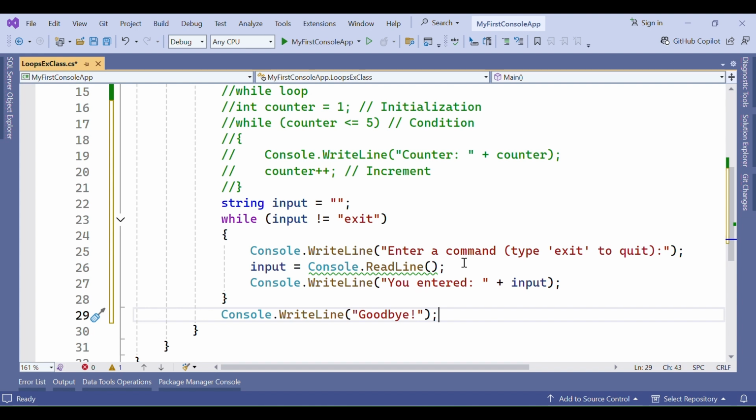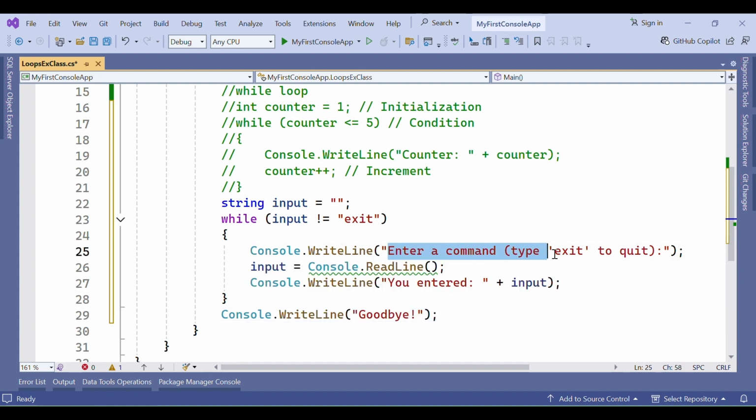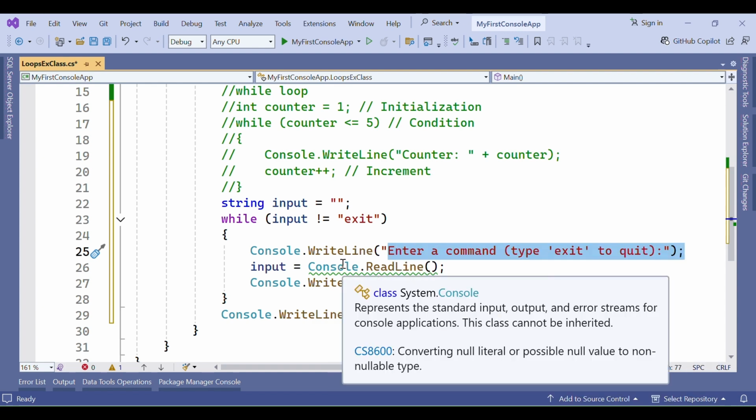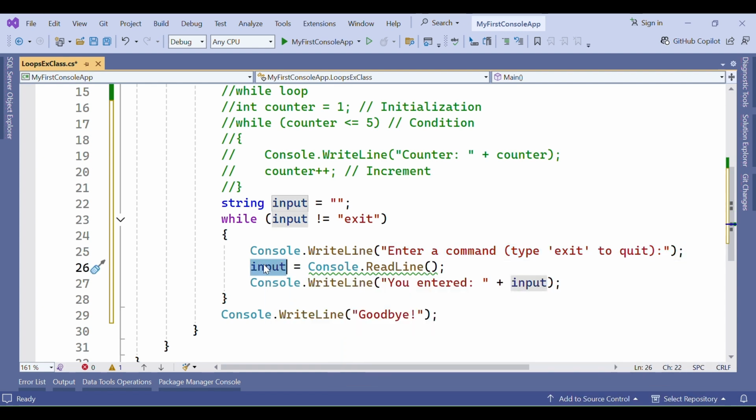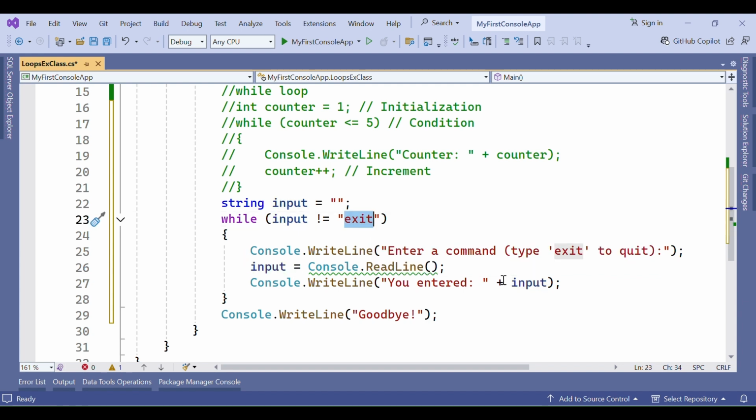Input equals Console.ReadLine, Console.WriteLine, you entered input. Meaning it will first print 'enter a command' or whatever the value is inside our console, and again this Console.ReadLine method will read the console input and store it inside this input variable, and it will print whatever we have entered in our console. So this loop will continue till this input is equal to exit, or till we type exit, this loop is going to be executed.